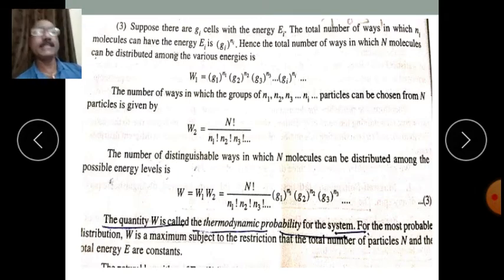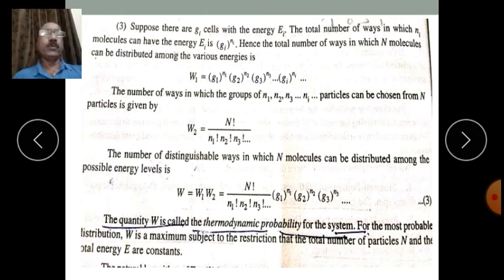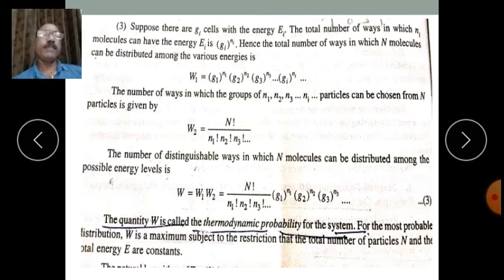What we want is that this W, the thermodynamic probability of the system, should be maximum. So in equilibrium condition, we will find that the system is in one of the microstates, and that is the most probable state.